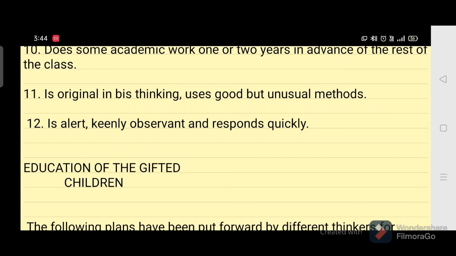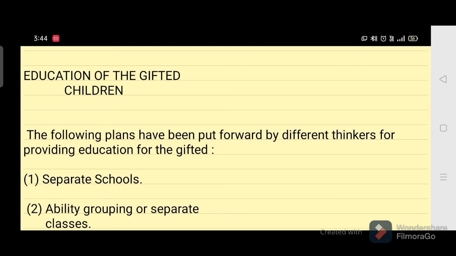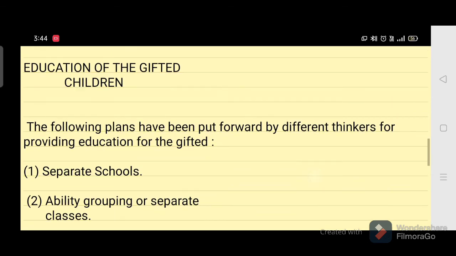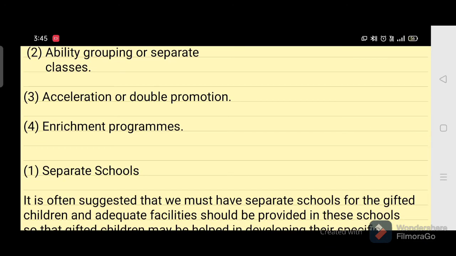Then comes, once you have identified them, it becomes very important for a teacher to design an education method for these children. Most of the psychologists are of the opinion that you can follow one of four methods of educating gifted children. The four are: one, separate school; the second, ability grouping or separate classes; the third, acceleration or double promotion; and the fourth, enrichment program.